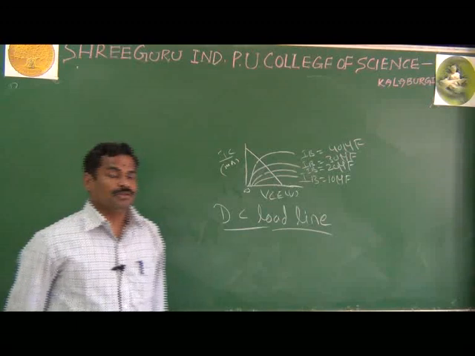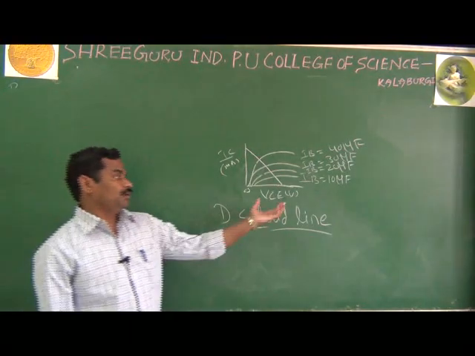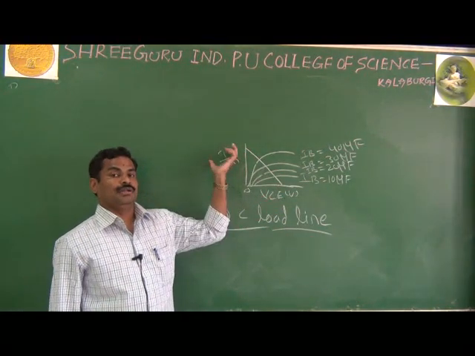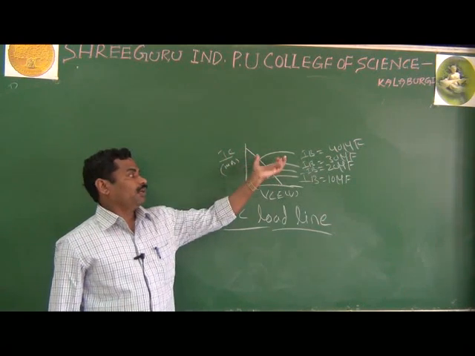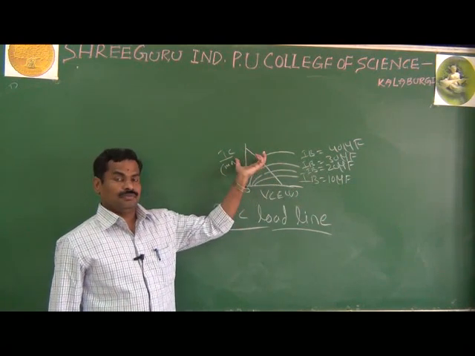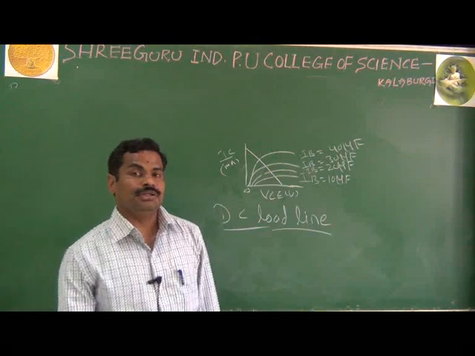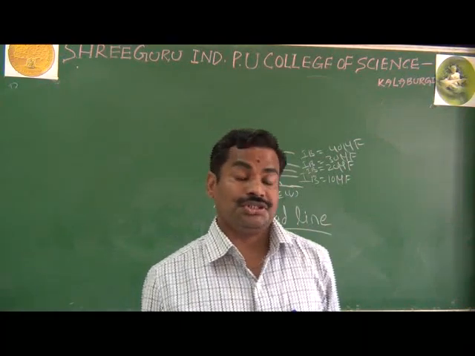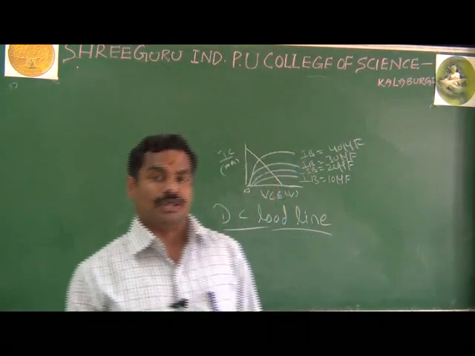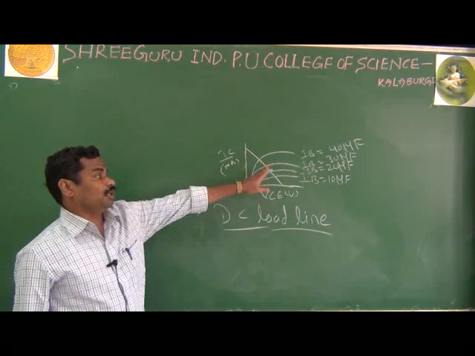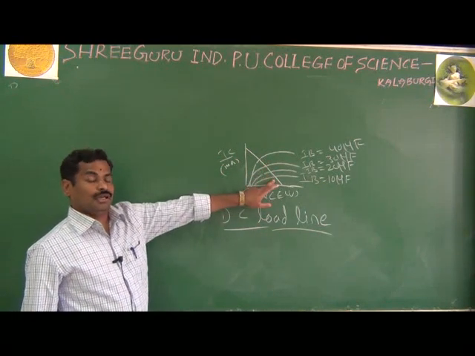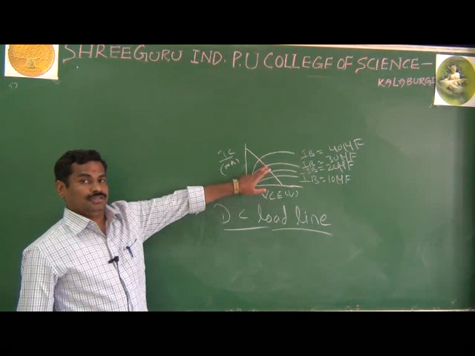If you want different output voltages and different output currents, we can go for the DC load line. The DC load line will give you the different output voltages corresponding to the different output currents, without applying any input signal, or you can say with zero input signal.